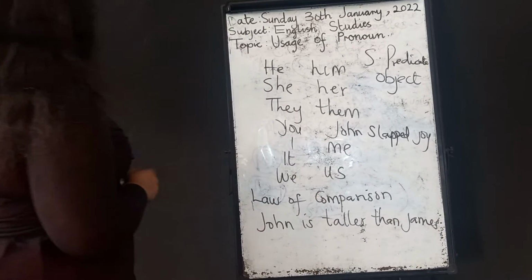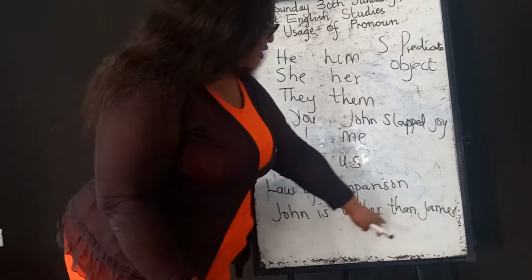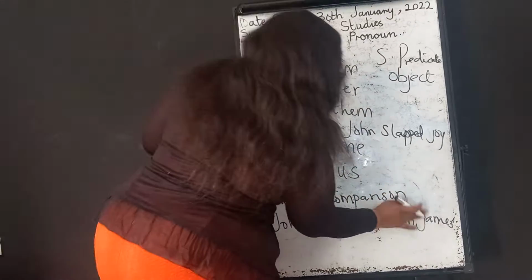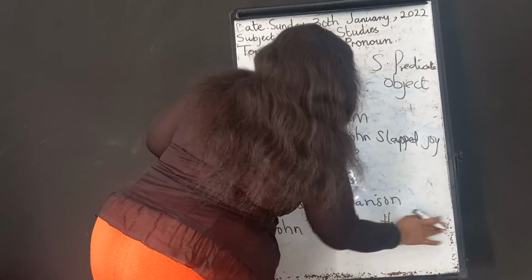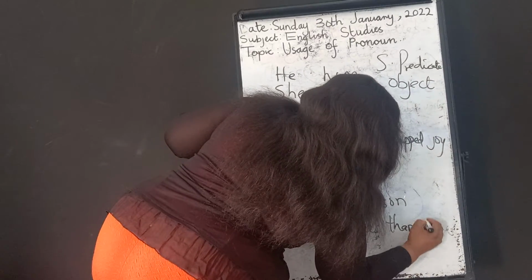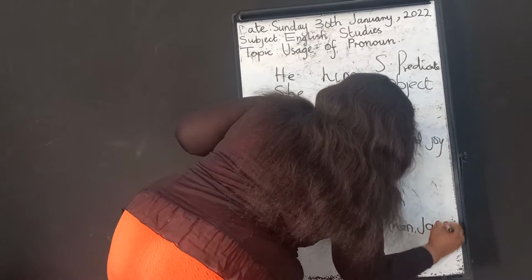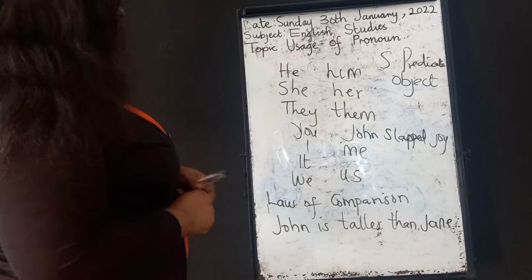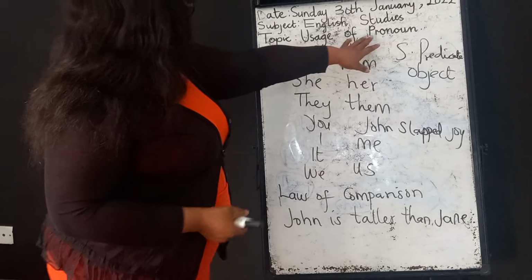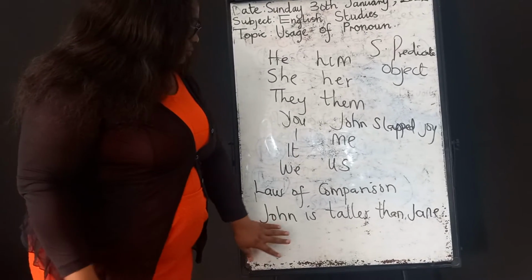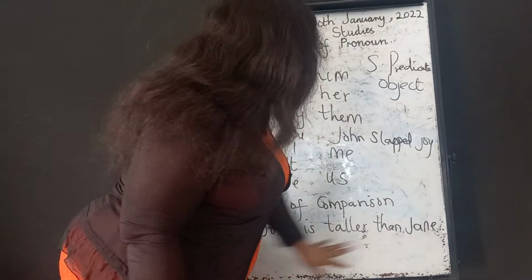Some people will say he is taller than him. Okay, let's use a feminine name in order not to confuse us here. Let's say Jane. John is taller than Jane. And now you're asked to use pronoun to take the place of the noun.